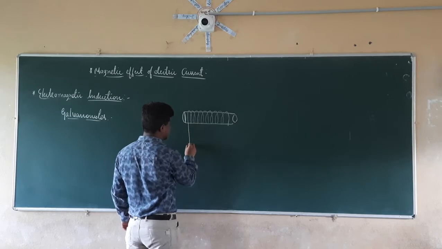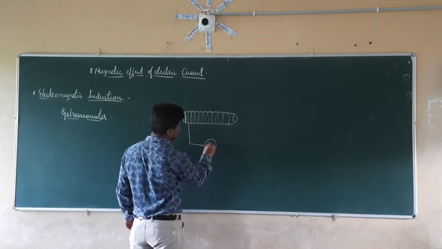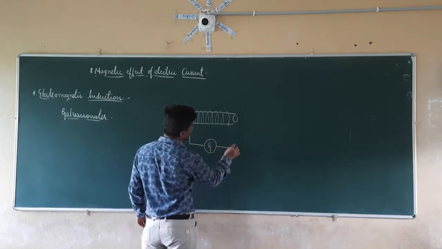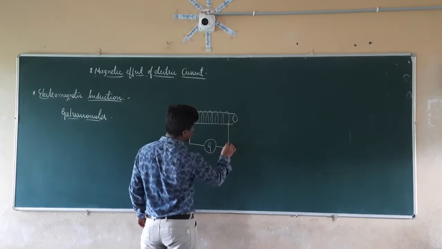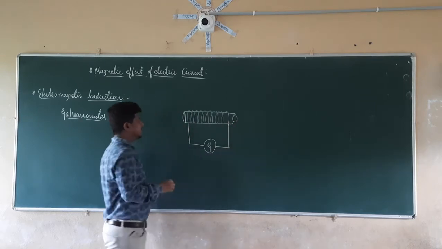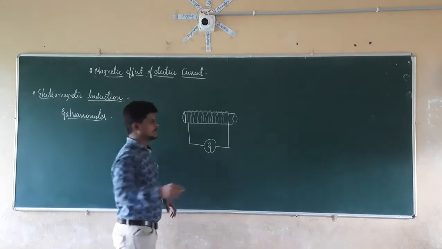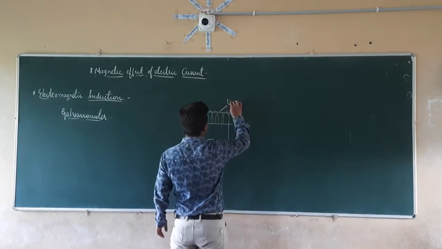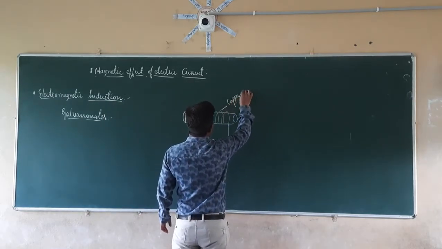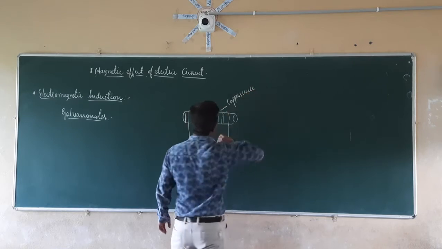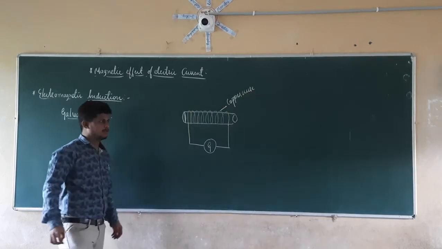And this is connected to a galvanometer. The insulated copper wire is connected to the galvanometer.